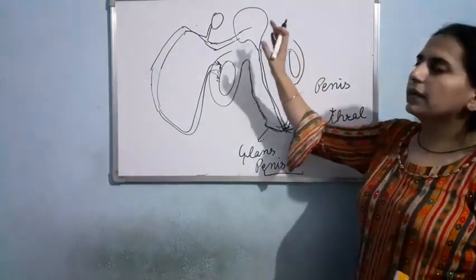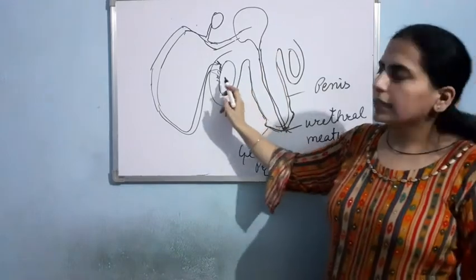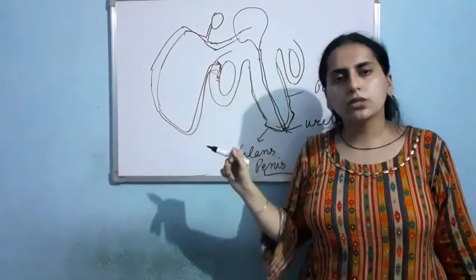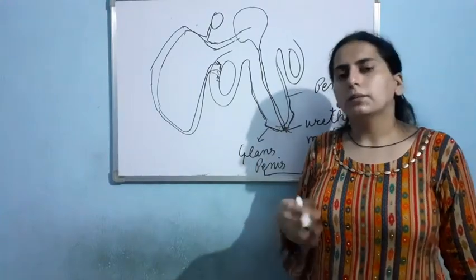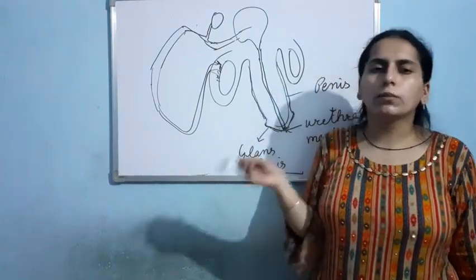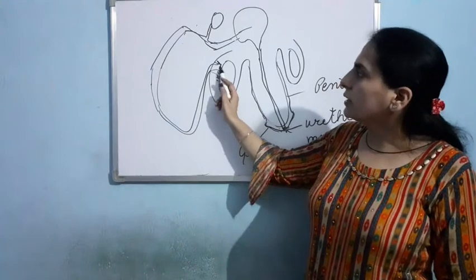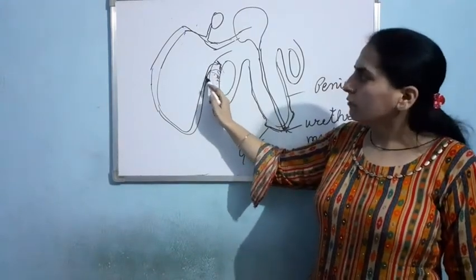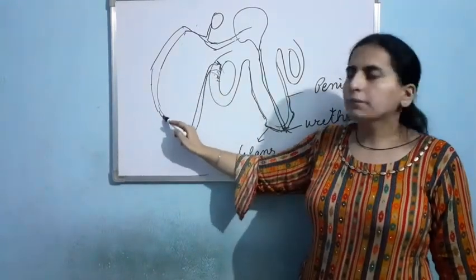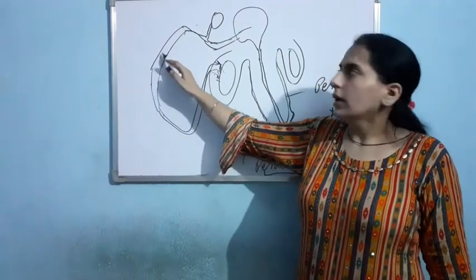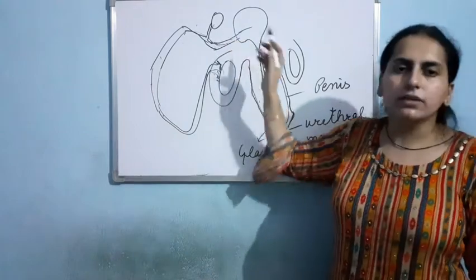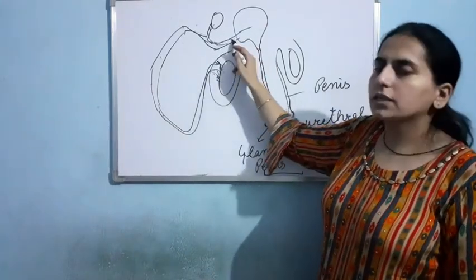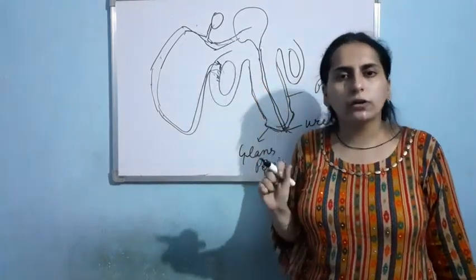So this is the male reproductive system. The testes have the seminiferous tubules. In the seminiferous tubule, from the spermatogonia, by reduction division, there will be formation of sperm. The sperm will travel through the rete testis, vasa efferentia, epididymis, vas deferens, and they will merge with the duct of the seminal vesicle, and then it results in the formation of a duct known as the ejaculatory duct.